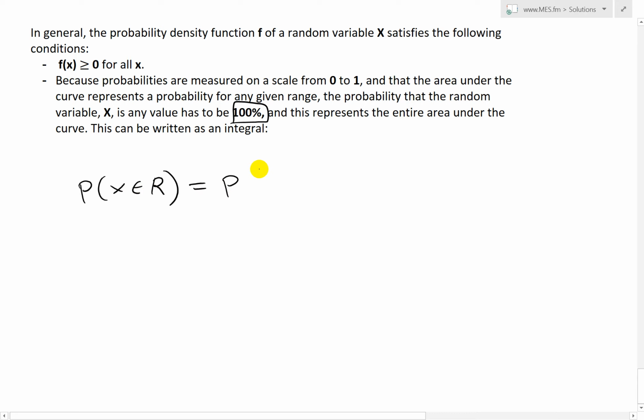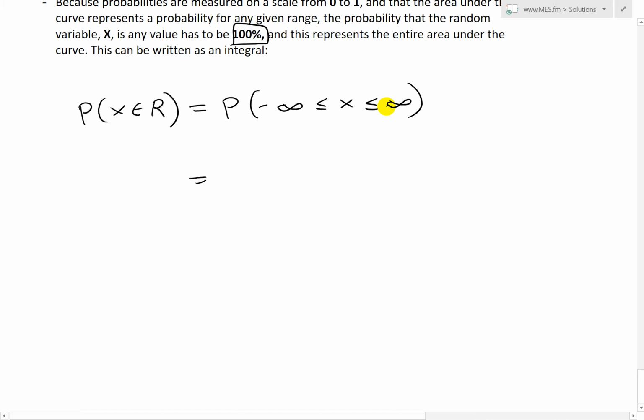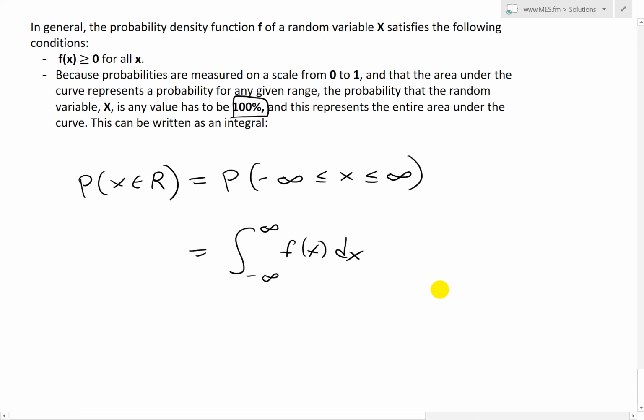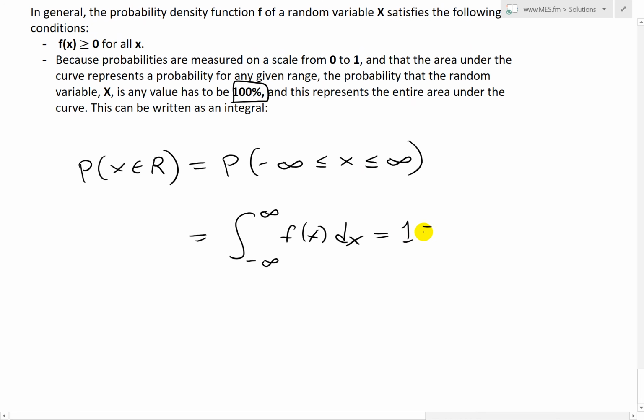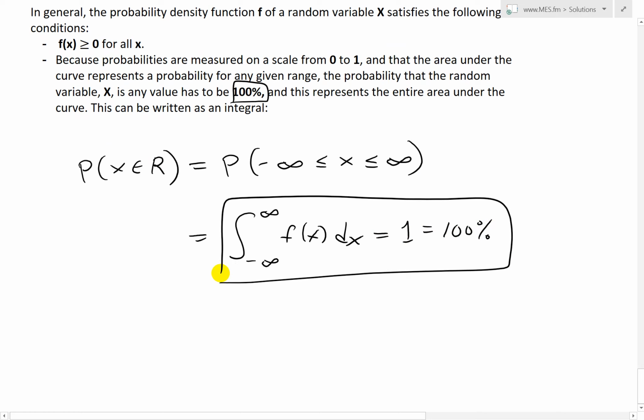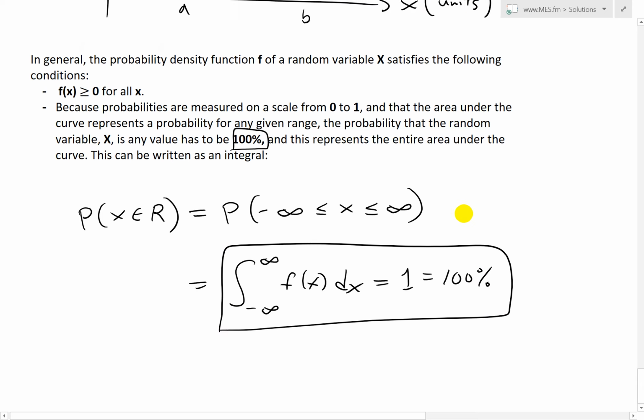Or you could also write it as P of negative infinity less than or equal to x less than or equal to positive infinity. So basically we're taking every single value, and this would just be our new a and b, so we can just write the integral from negative infinity to infinity of f of x dx, because it's an area. And this has to equal 1, because the total has to be 100%, so it equals 1, which, if you're writing in percent, is times 100 percent. So 100% equals 1. Yeah, and so that's pretty interesting too.